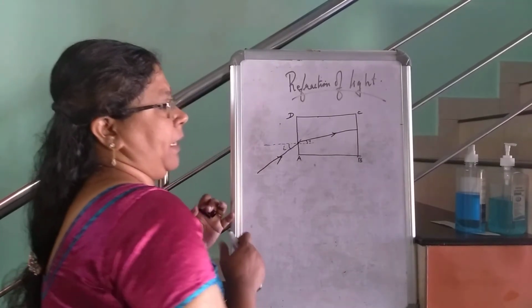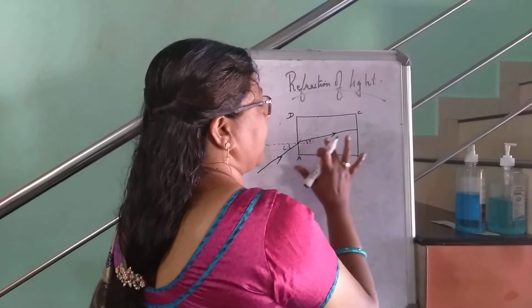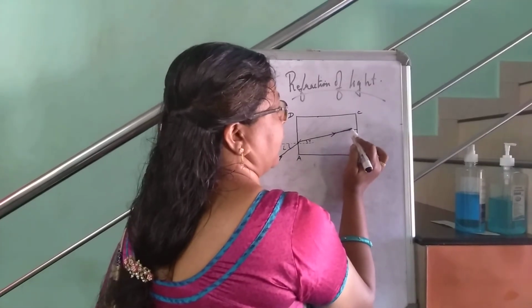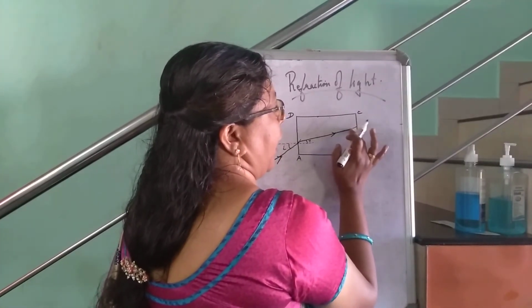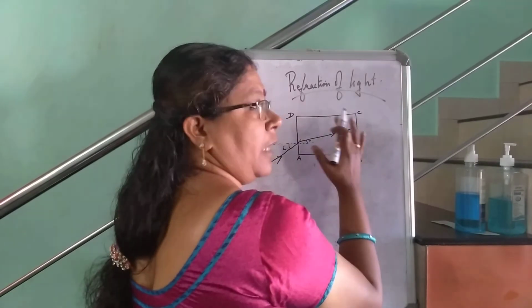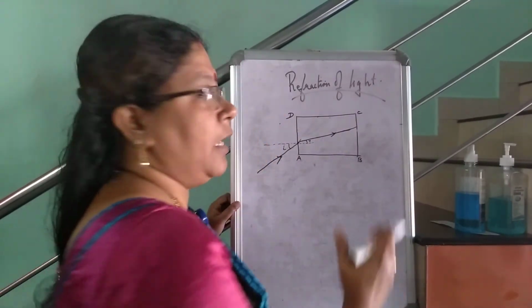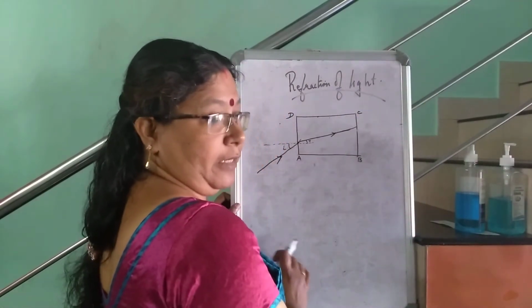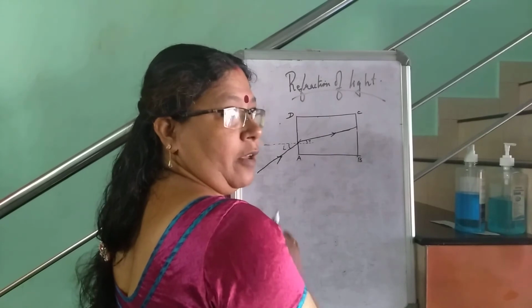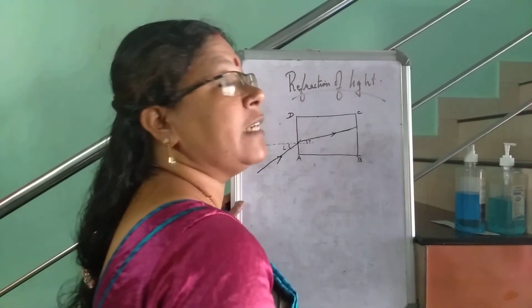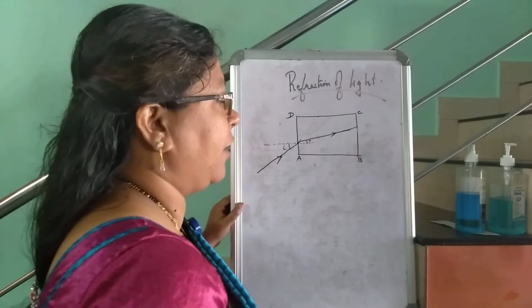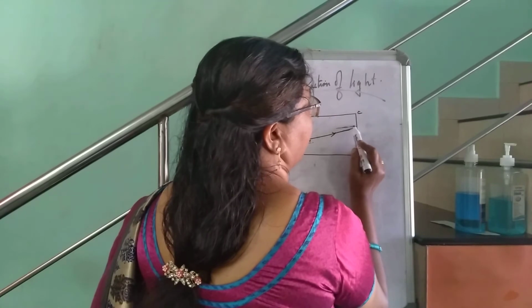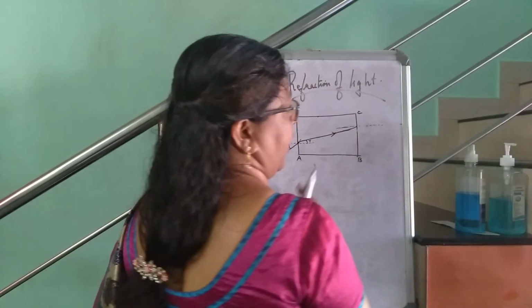Now again, what happened? See here, this light is moving in a straight line like this. Then at this juncture, the medium changes again. Up to here it is glass, then it comes out of the glass and re-enters into the air. There also the ray of light refracts. How does the ray of light refract? See, here also you can draw the normal. This is the normal drawn here.